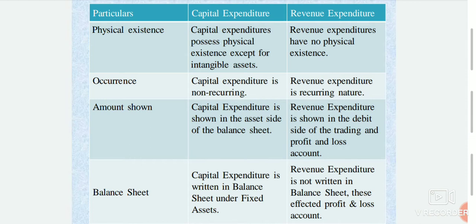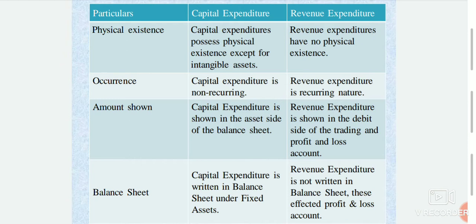The next one, occurrence. Capital expenditure is usually of non-recurring nature. Then revenue expenditure is of recurring nature, which is regular and occurs repeatedly. So this is recurring nature.